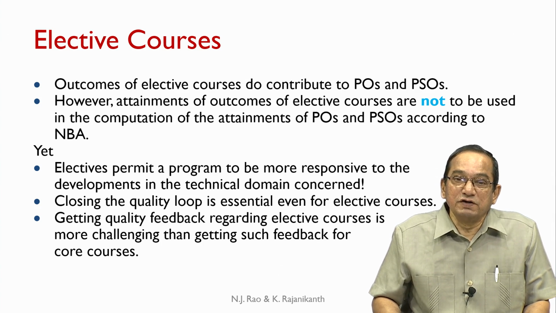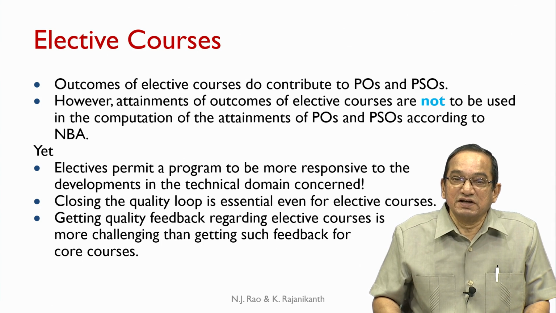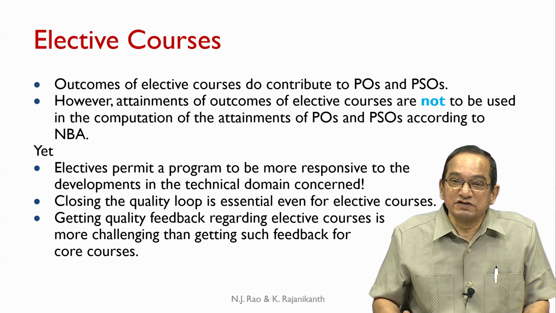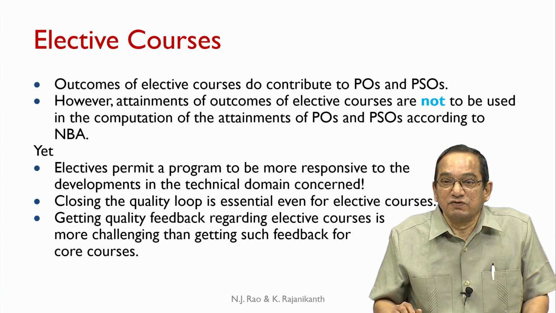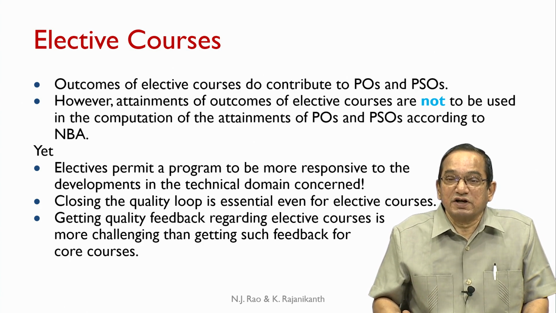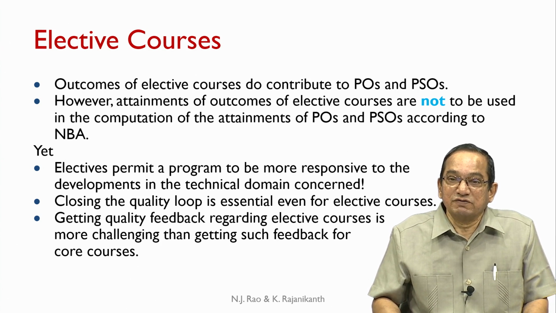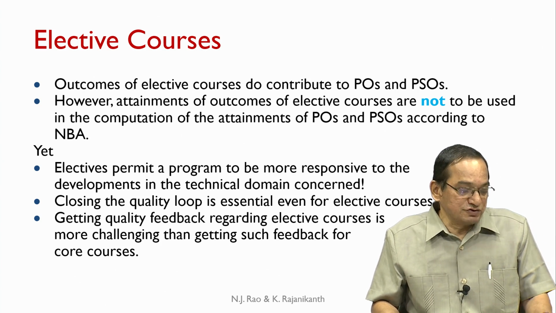Getting quality feedback regarding elective courses is more challenging than getting such feedback for core courses for a variety of reasons, including the fact that the number of registrants can vary for a specific elective course. It may not be offered every time. So, there are issues like this which make it more challenging to get valid survey data for elective courses compared to core courses.